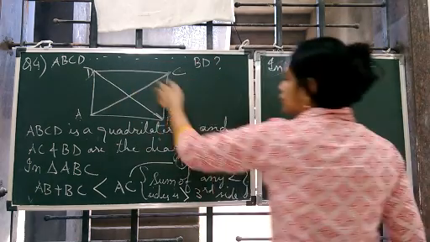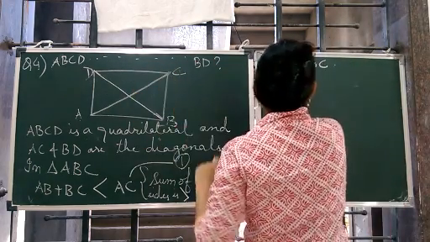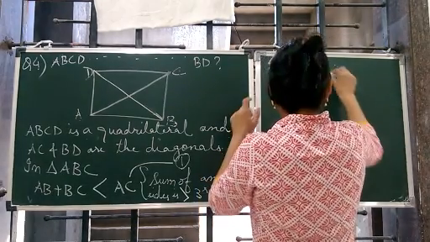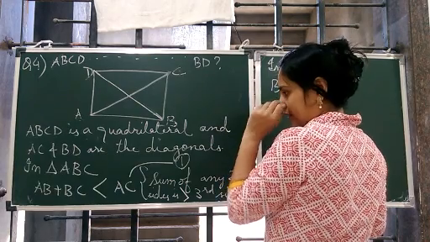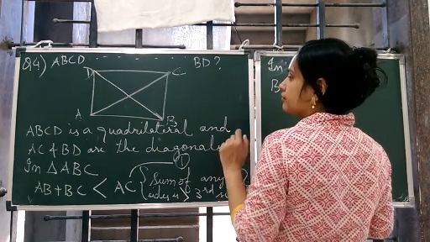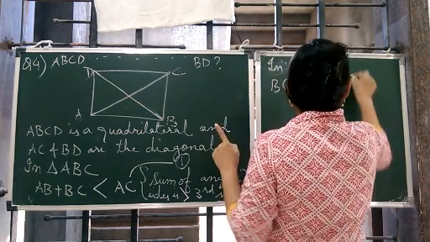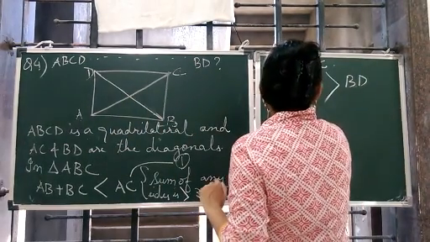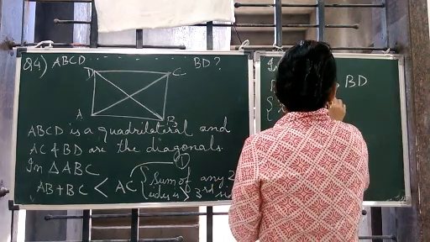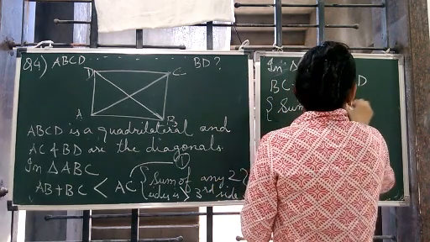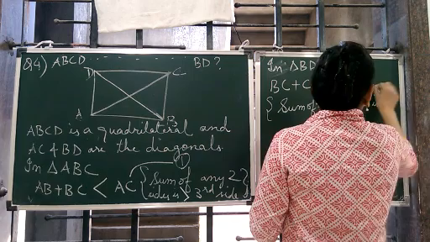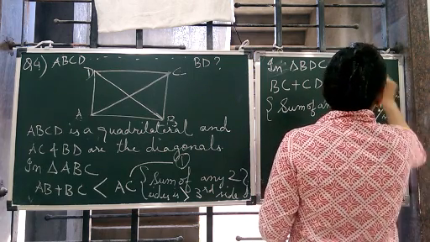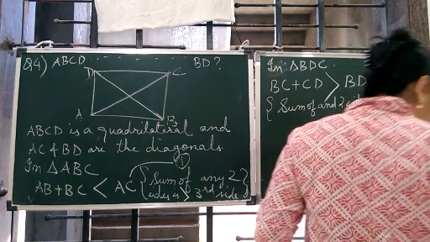BD should be on the right side, so we take BC plus CD is greater than BD. We write the same thing, sum of any two sides is greater than the third side, and this comes out to be our equation 2.